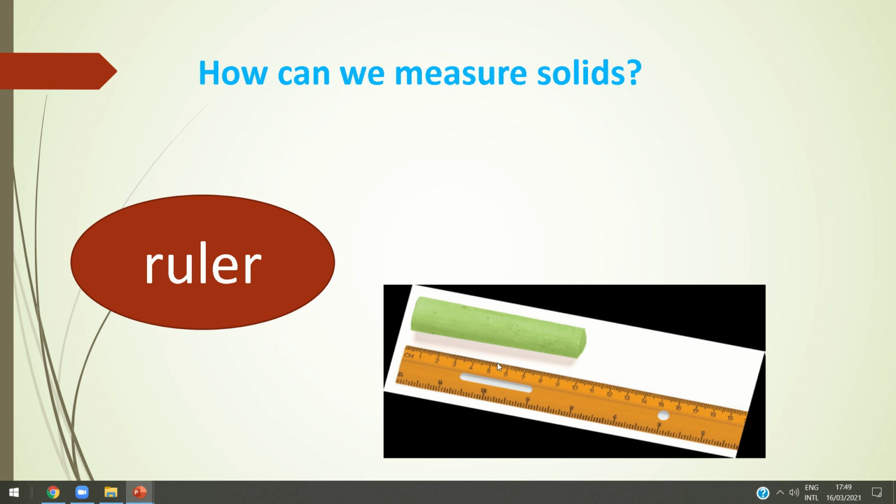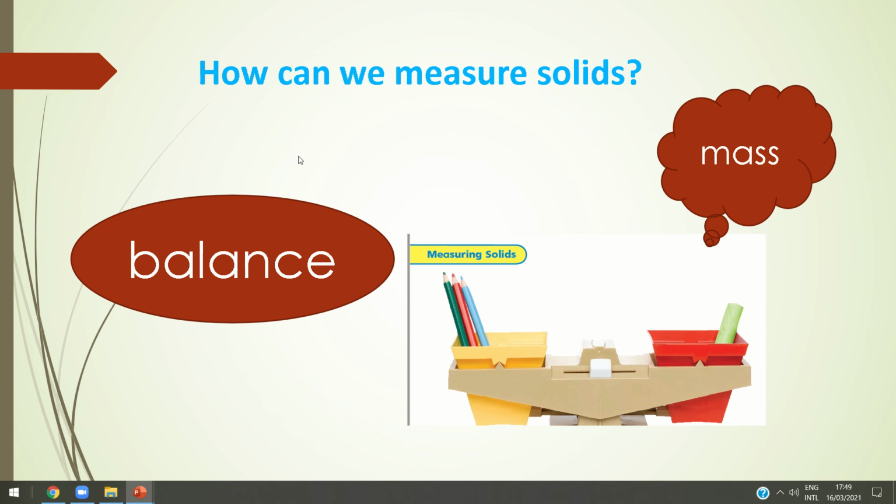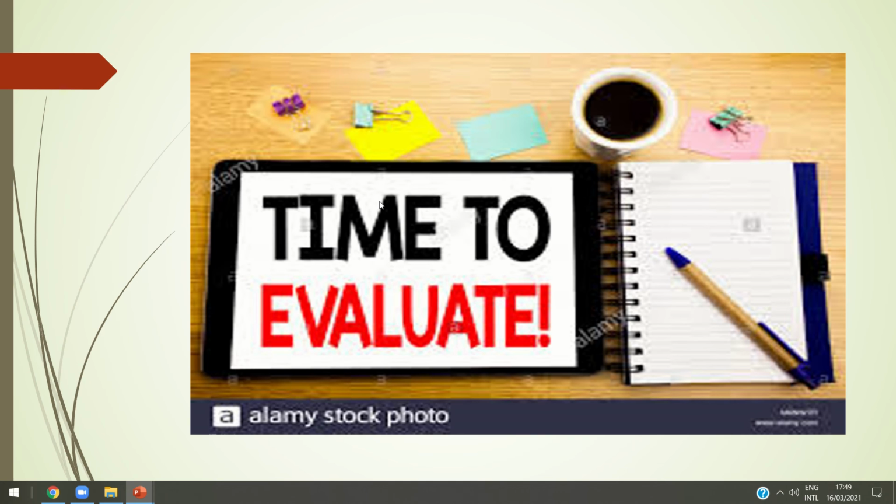If we look at this chalk, how can we measure how long this chalk is? By the ruler. Look, this chalk is 10 centimeters, okay. So we can measure the solid's length by the ruler, and we can measure the solid's mass by the balance, okay.